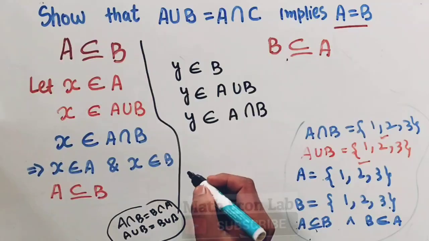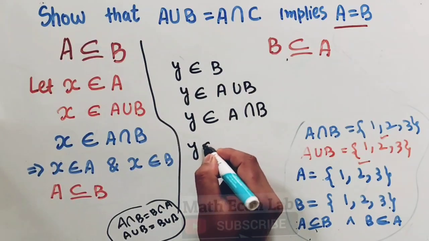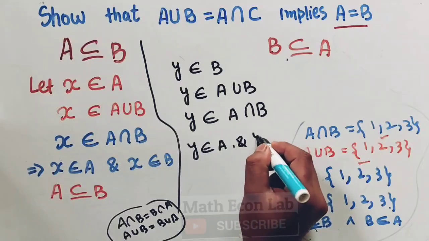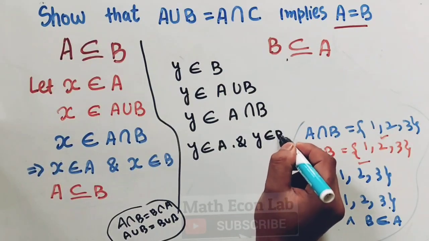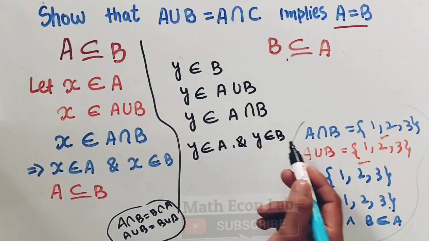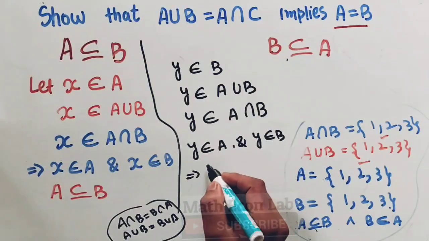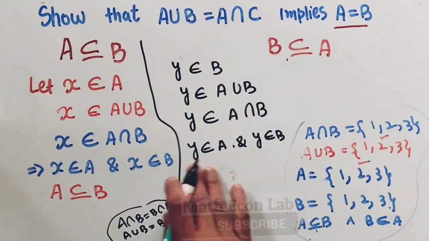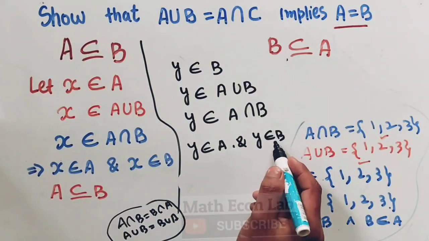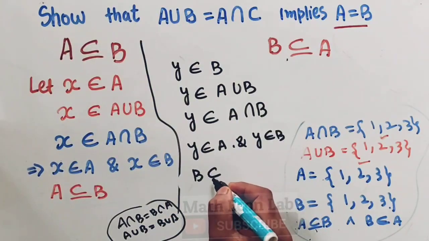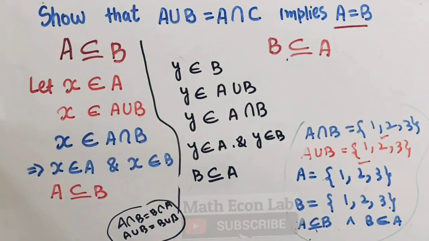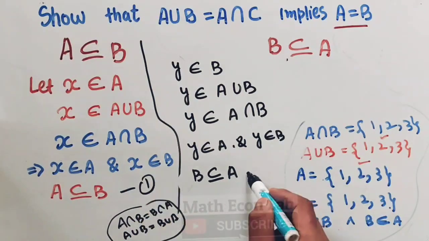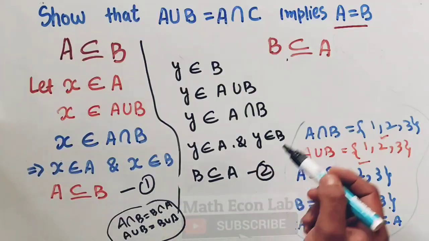If this is the case, that implies Y will belong to A and Y belongs to B. Again, if Y belongs to A and Y belongs to B, that implies Y is a subset of, that is, B is a subset of A. So combining this result with this result, from 1 and 2, what will we get?